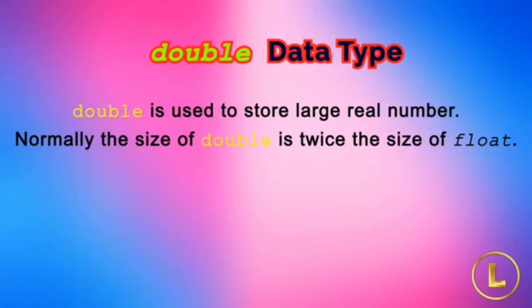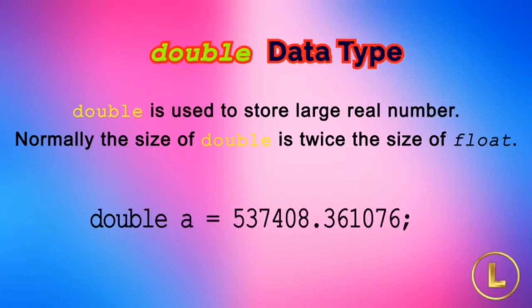Double is another data type of real numbers. If we need to store a large real number which cannot be stored in 4 bytes, then we use the double data type. Normally the size of double is twice the size of float. In a program we use it as